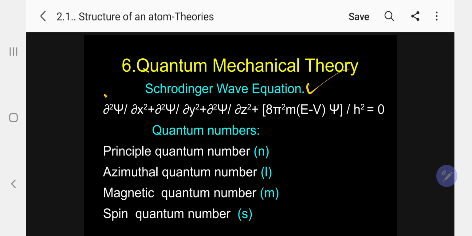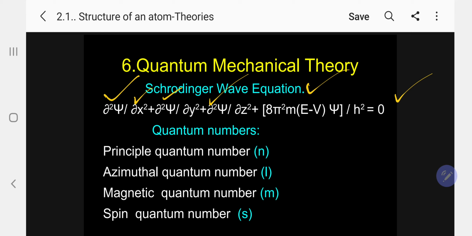The equation is: del squared psi by del x squared plus del squared psi by del y squared plus del squared psi by del z squared plus 8 pi squared m into (E minus V) into psi divided by h squared equals 0. This is the Schrödinger wave equation. The entire quantum mechanical theory was based only on this equation.